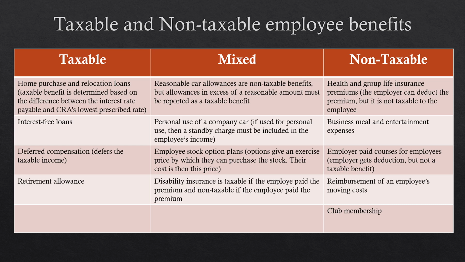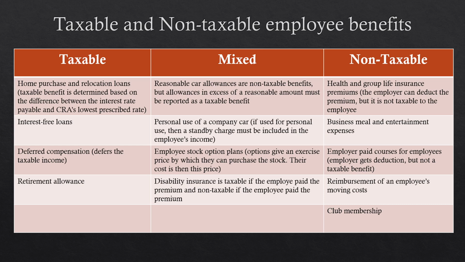Now we'll just look at non-taxable benefits. So this would include health and group life insurance. The employer can actually deduct the premium as well, but it is not a taxable benefit to the employee, which is sort of the exception to that rule. Business meal and entertainment expenses are non-taxable. Also non-taxable are employer-paid courses for employees, reimbursement of an employee's moving costs, and club membership.